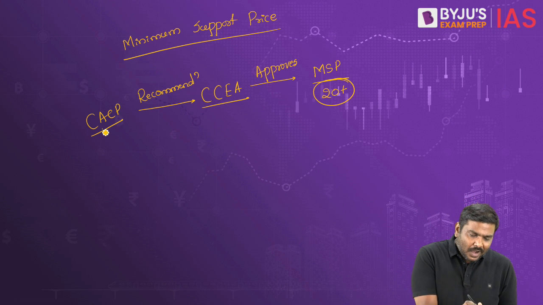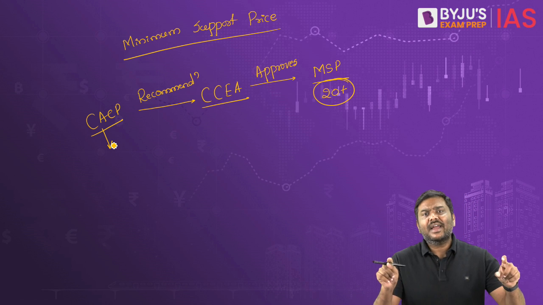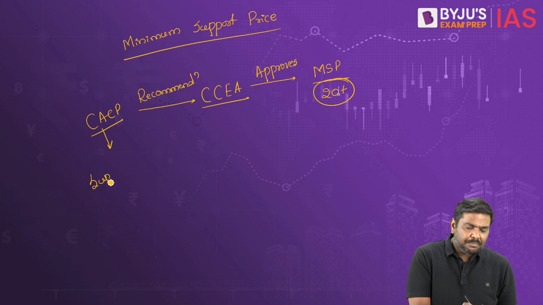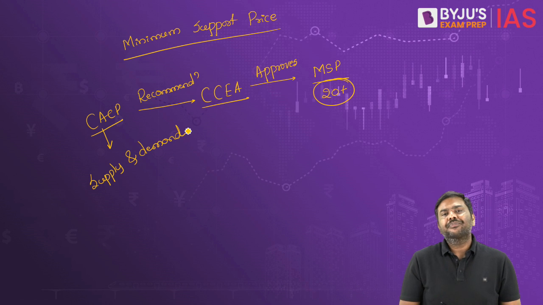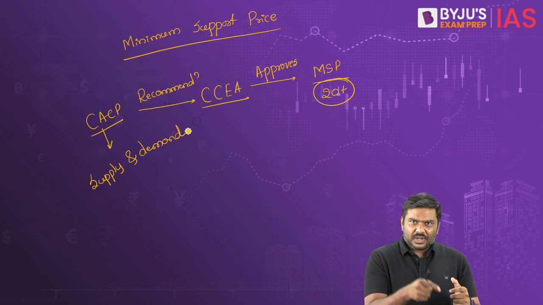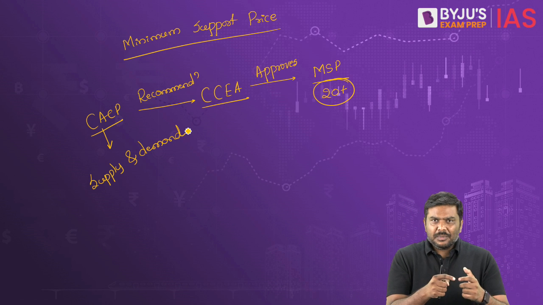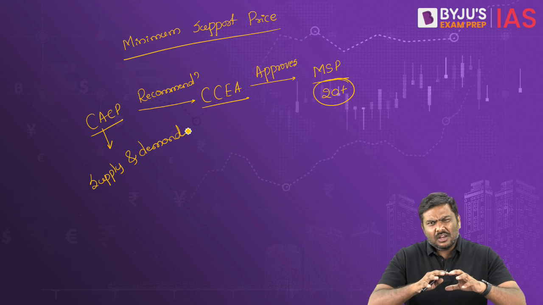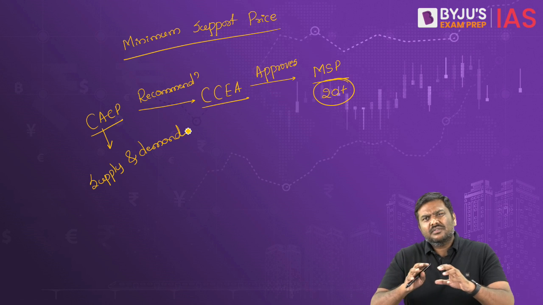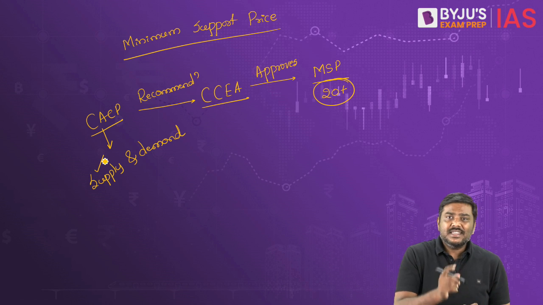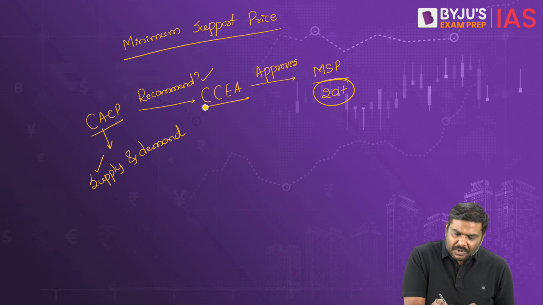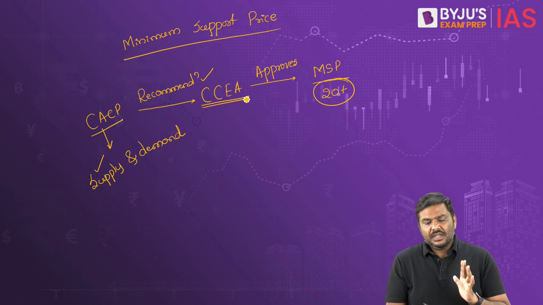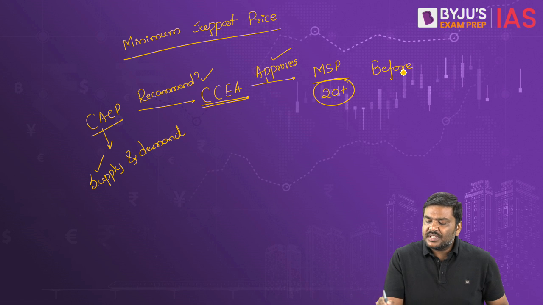And the CACP, based on various factors such as what would be the supply and the demand for these commodities in the domestic market, what would be the supply and demand in the international market, what will be the impact of this MSP on the consumers in the market, etc. There are a lot of different factors that are considered by CACP, and it will provide the recommendation to the Cabinet Committee on Economic Affairs, which will approve or decide MSP before the sowing season begins.